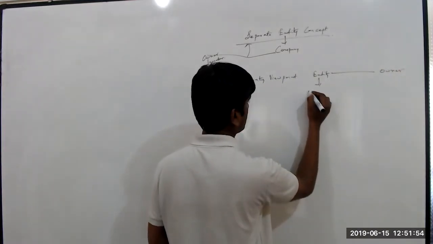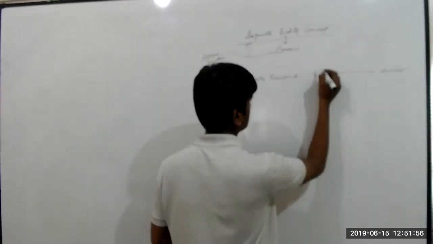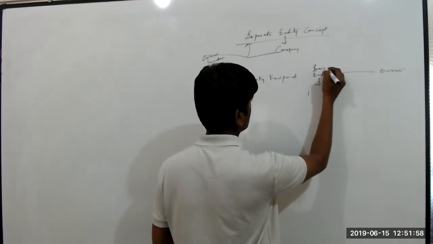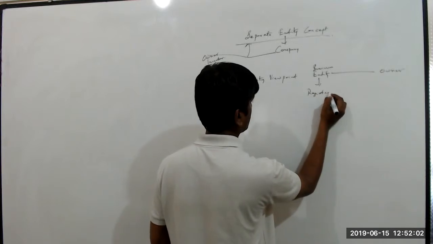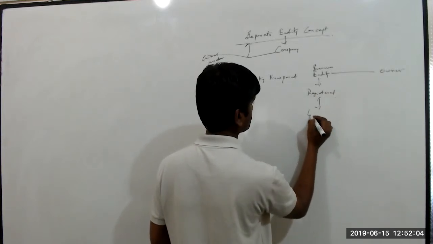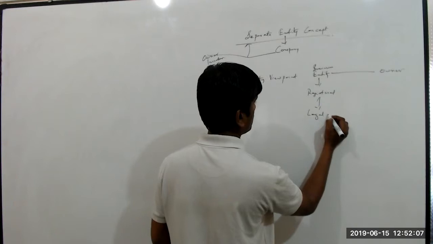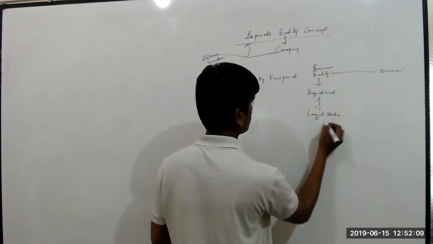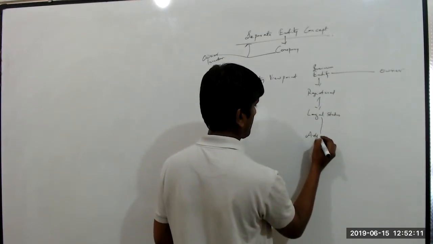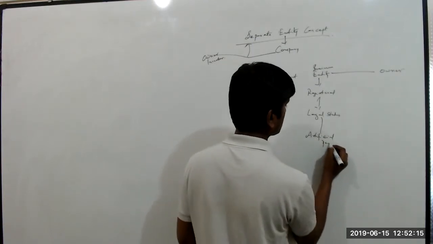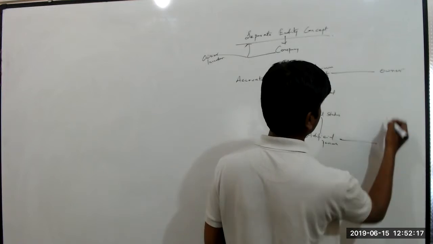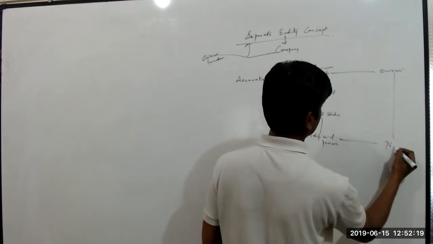Because the entity, when it gets registered, it attains a legal status, and therefore it is called an artificial person. So this artificial person is separate from the natural person.